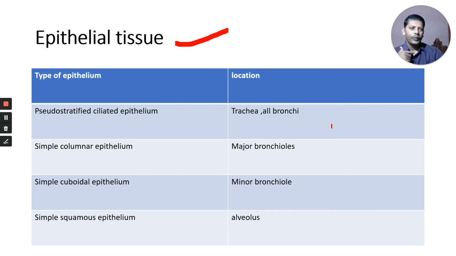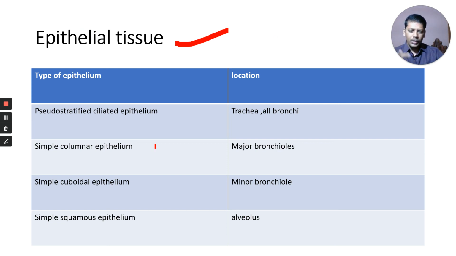In our stomach, there is columnar epithelium without cilia. In the intestine, also columnar epithelium. At the anus, non-keratinized stratified squamous epithelium is present to protect the inner walls of the anus.